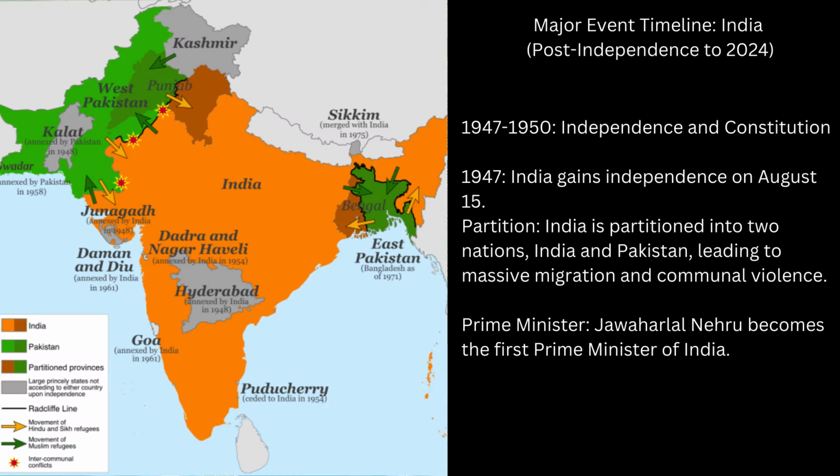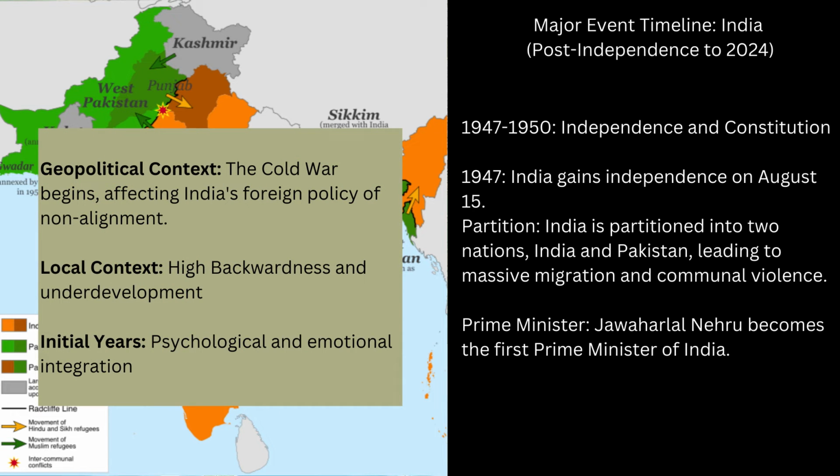India gained independence on August 15, 1947, accompanied by partition into India and Pakistan. Jawaharlal Nehru became the first prime minister. This era saw the start of the Cold War, influencing India's non-aligned foreign policy. Domestically, India faced high backwardness and underdevelopment, focusing on national integration in these formative years.